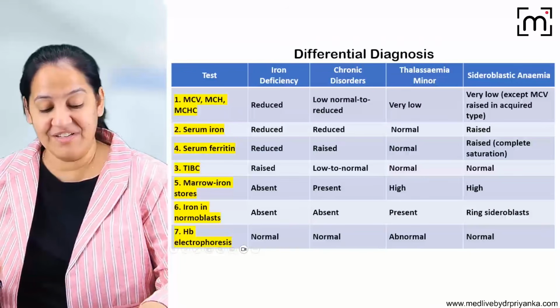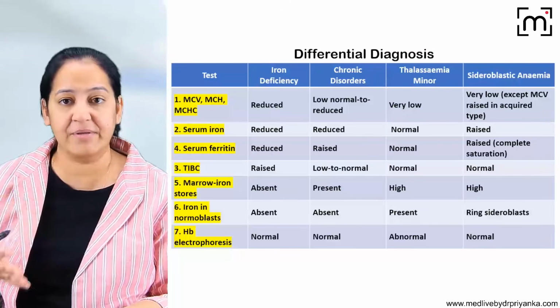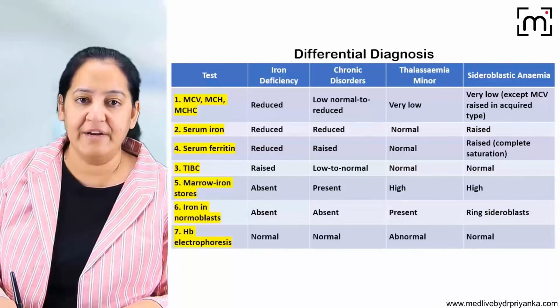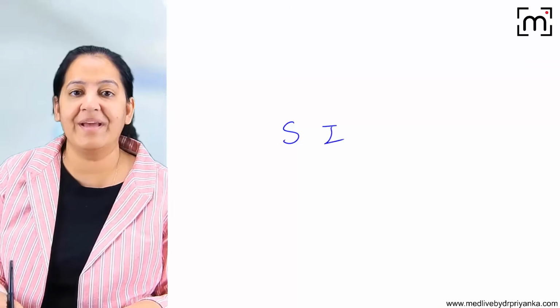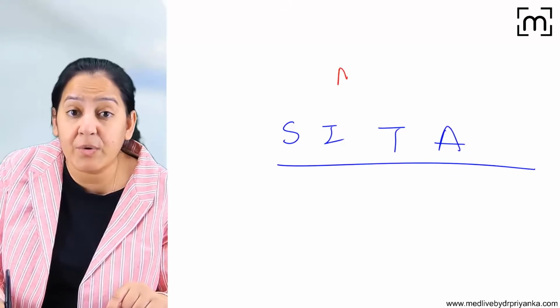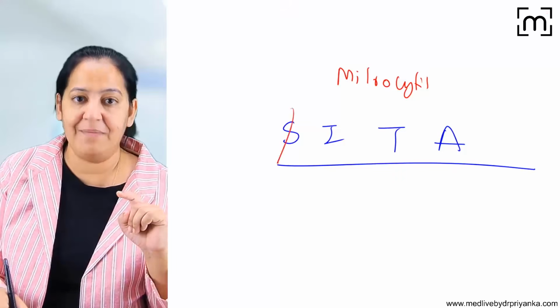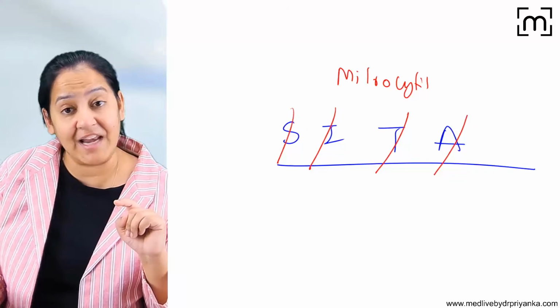Okay. Now, the differential diagnosis. How many anemias have a microcytic hypochromic picture? Iron deficiency anemia, SITA. The mnemonic is SITA. These are the four anemias in which there is a microcytic hypochromic picture: sideroblastic anemia, iron deficiency anemia, thalassemia, and anemia of chronic disease.